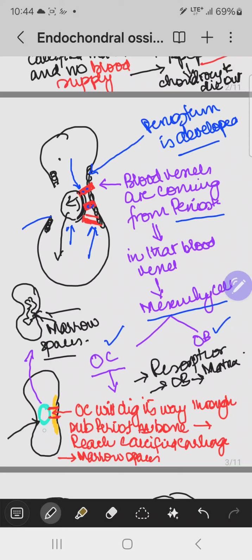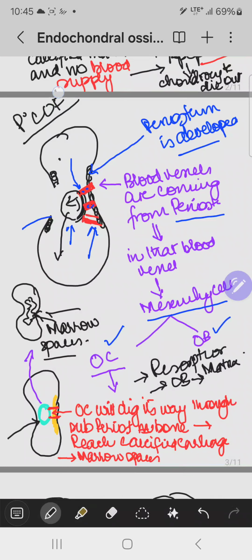What are these marrow spaces actually? These are the spaces which are formed in the places of those dead lacunae which do not have any chondrocytes present now, because the chondrocytes are already dead. So this is how the marrow spaces are formed.